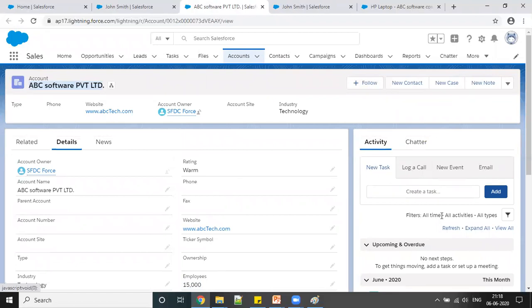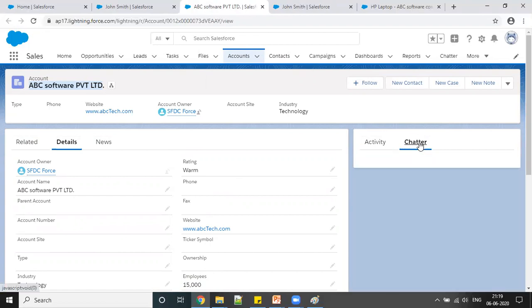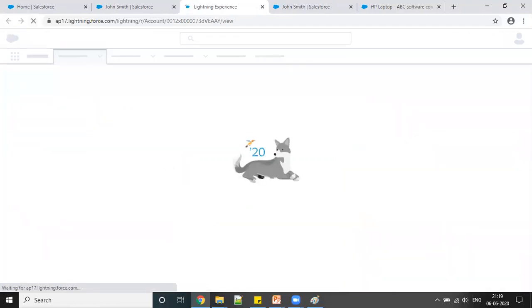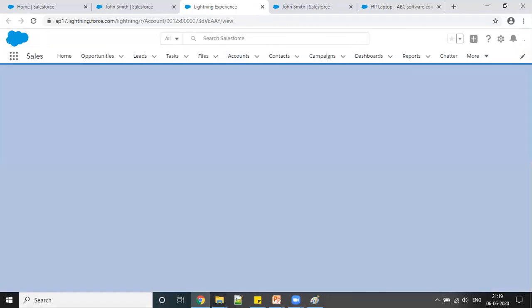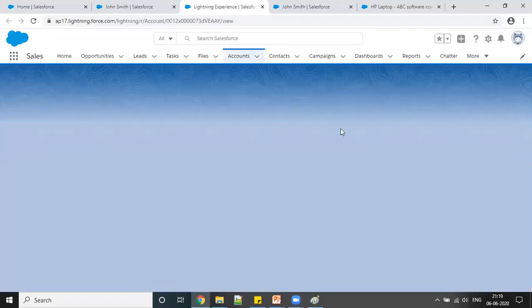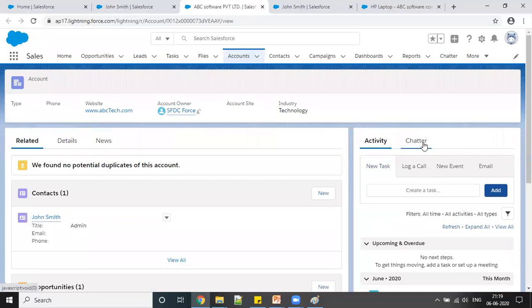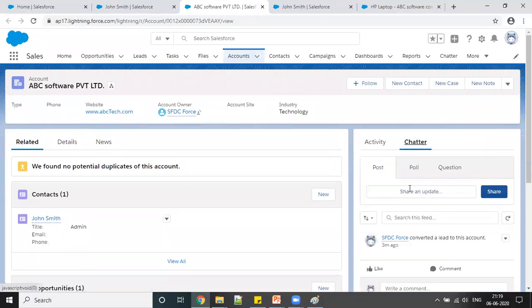In almost every object you can see the task, events, and email options here. And there is another one called Chatter. Chatter is the same as a Facebook post. When you post, you can simply tag someone, and a notification will go to that person. So it is the same way. I have a separate session for that, so we will discuss more on how we can do it.